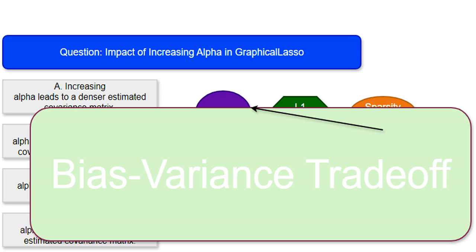The trick is to find the sweet spot, the right amount of regularization, alpha, where the increased bias is worth the decrease in variance and the overall model error is minimized. With the right value of alpha, we aim to reduce overfitting, which is when our model performs well on training data but generalizes badly to the unseen data.